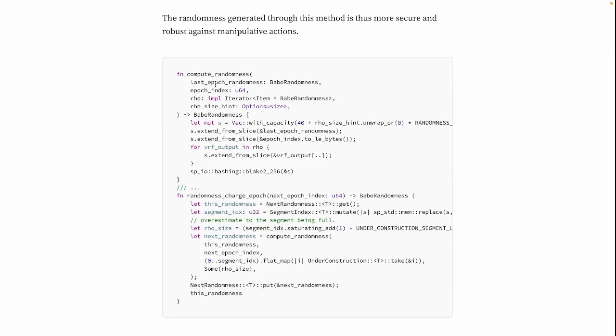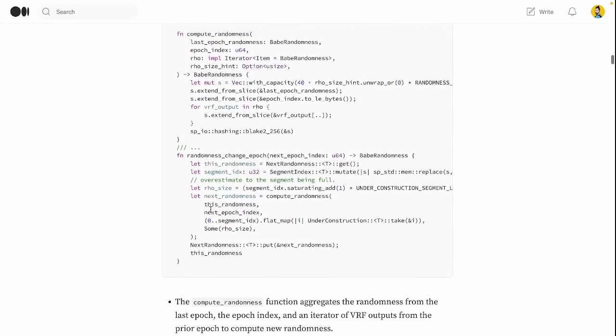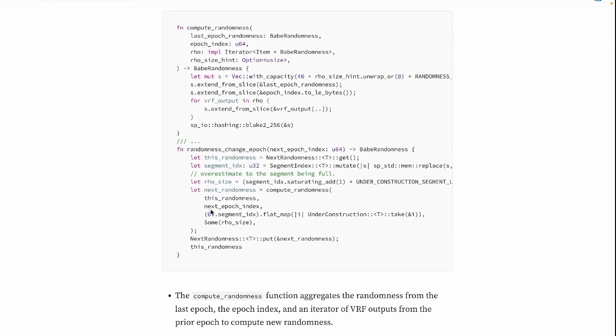This is how the implementation looks. So basically it's about grabbing that logic and implementing it in, or using it in, your contract in order to generate that randomness. Let's say a bit more about it. The compute randomness function aggregates the randomness from the last epoch, the epoch index, and the iterator of VRF outputs from the prior epoch to compute new randomness.